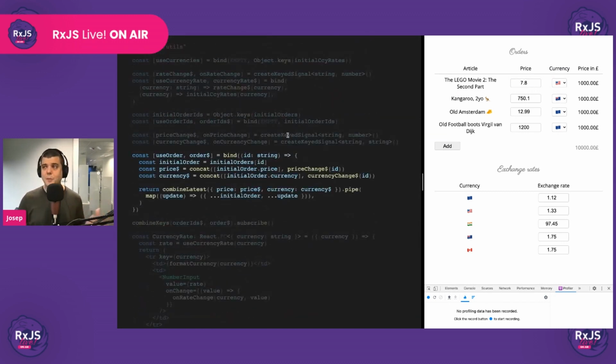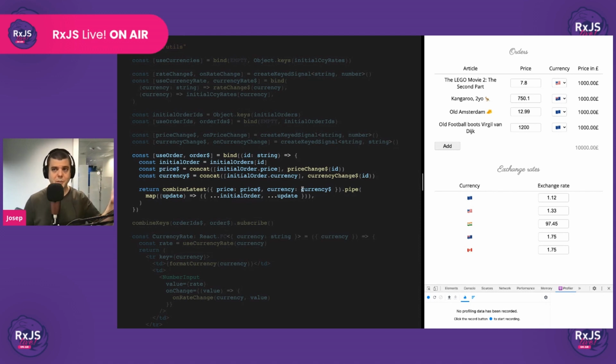So now comes that moment where we have to make the base currency price work. I don't know if you remember this, but when we were implementing this using React as a state management library, this was the moment that we had to start lifting state, worrying about re-renders, refactoring the exchange rates component and whatnot. Now here, since we're able to define each piece of state as a derivation of their dependencies, we could create a stream here for the rate of this currency, and then we could combine that rate stream with the price stream and recalculate the base currency price whenever one of those two changes, right?